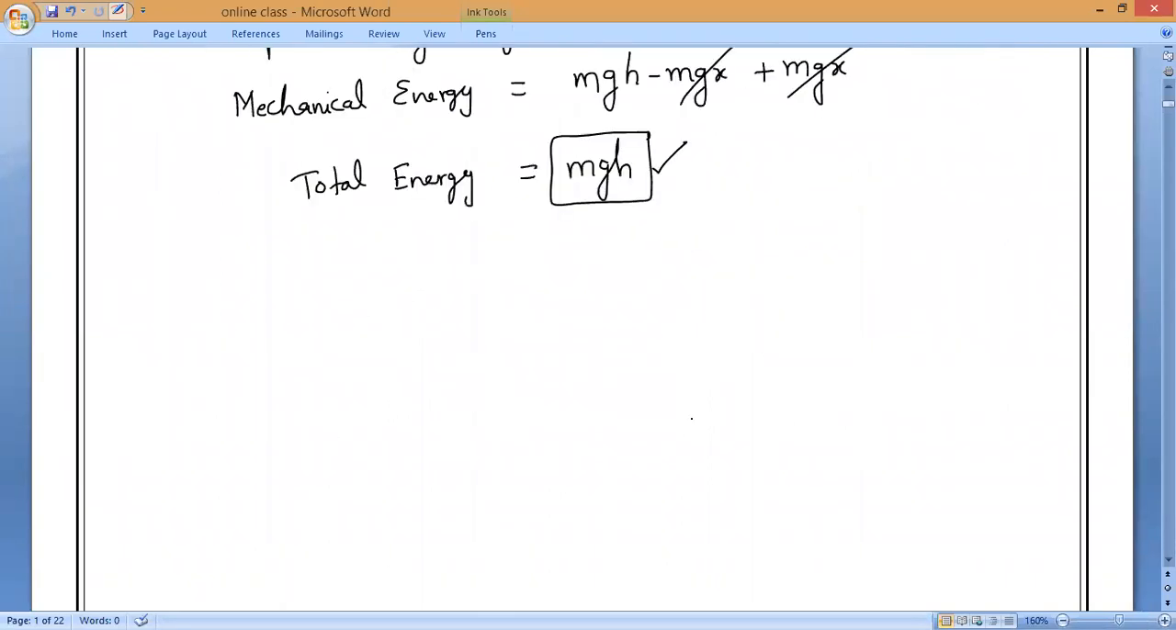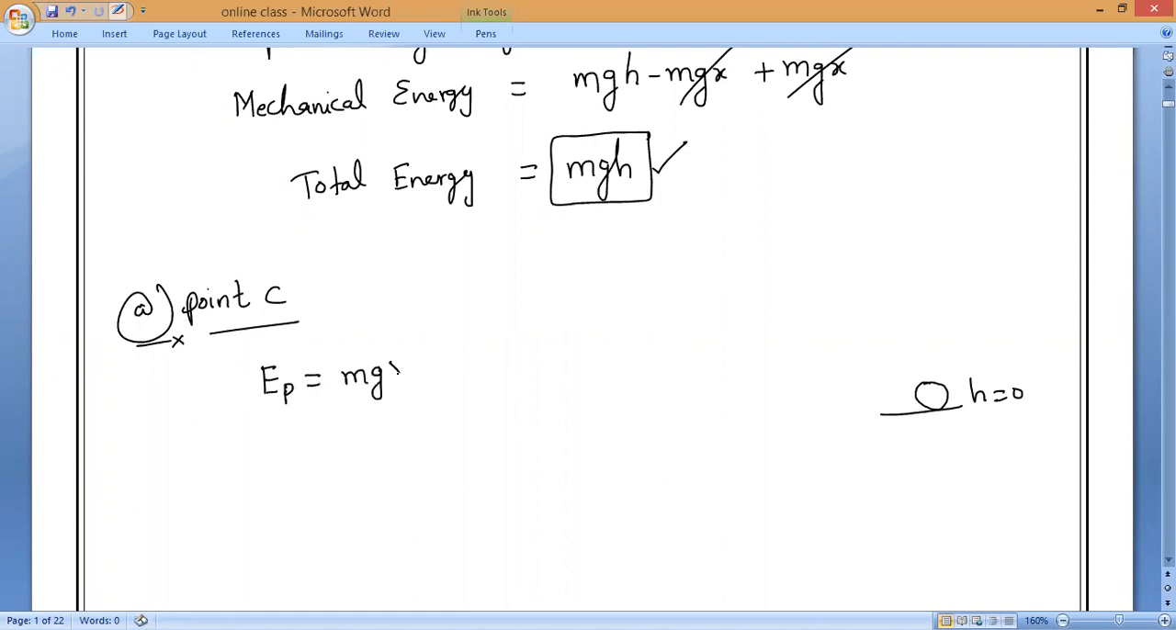Next, at point C. As we know, at point C, what is the height from the ground? The body is almost reaching the ground. So what is the height of the body from the ground, everybody? Zero, sir. Equals to 0. So potential energy will become how much? Zero. So everything is 0 joules.